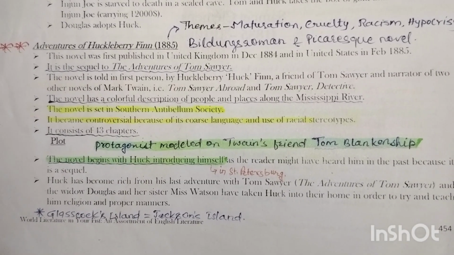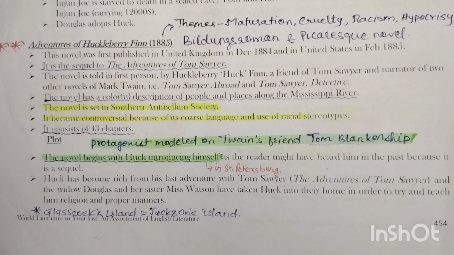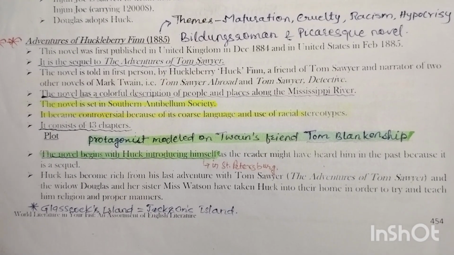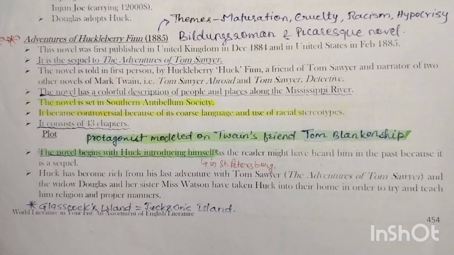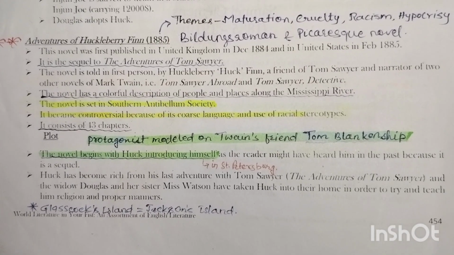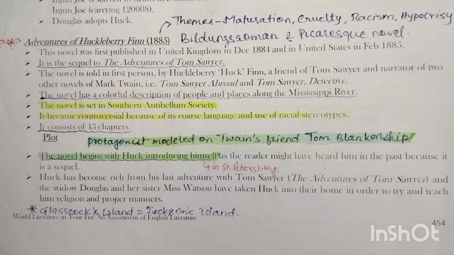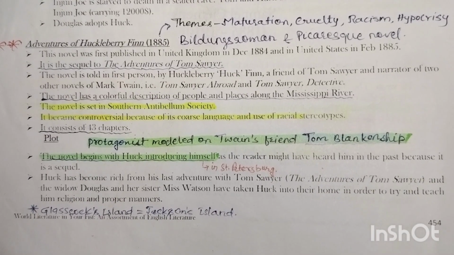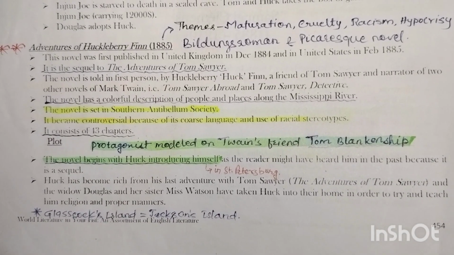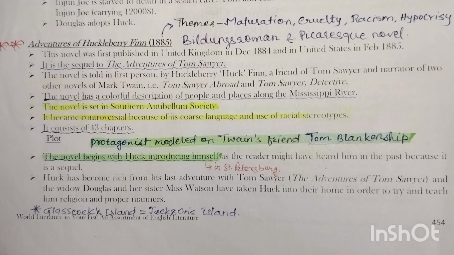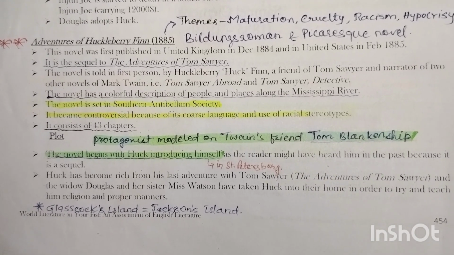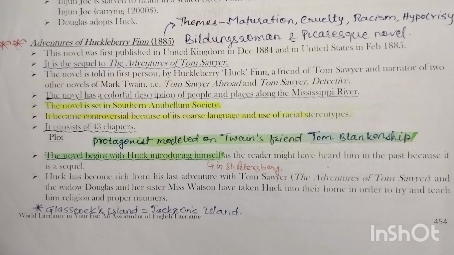The novel begins with Huck introducing himself in St. Petersburg, as the reader might have heard of him in the past because it is a sequel. Huck has become rich from his last adventure with Tom Sawyer. The widow Douglas and her sister Miss Watson have taken Huck into their home in order to try and teach him religion and proper manners.